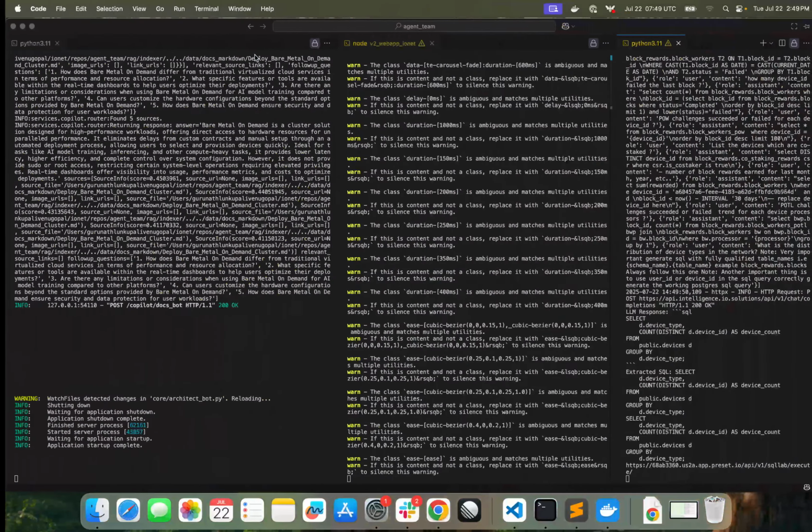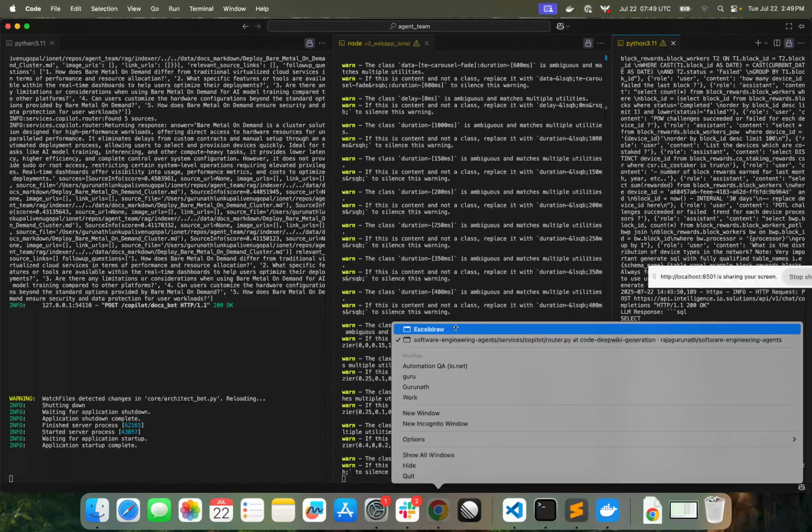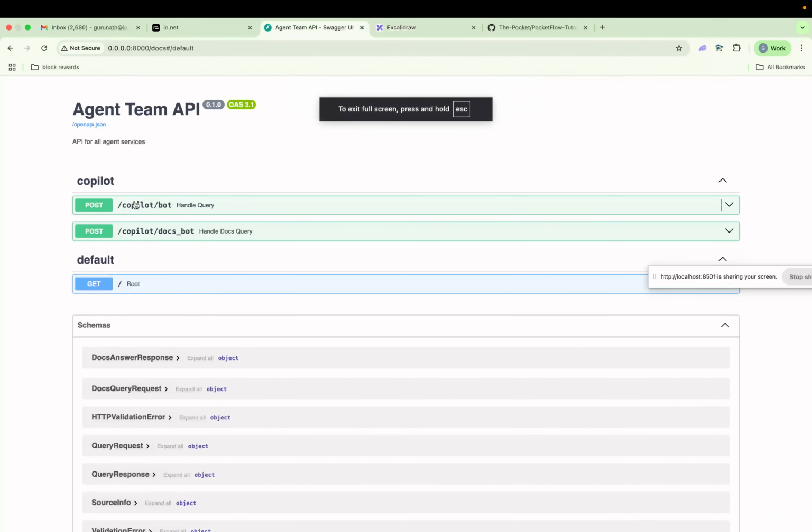I can show the demo. To show the demo, I can go here, and these are the endpoints we have hosted, which are powered by our bots.